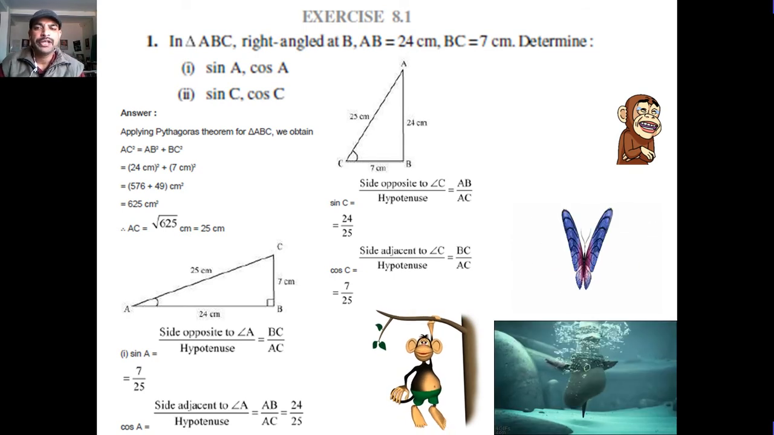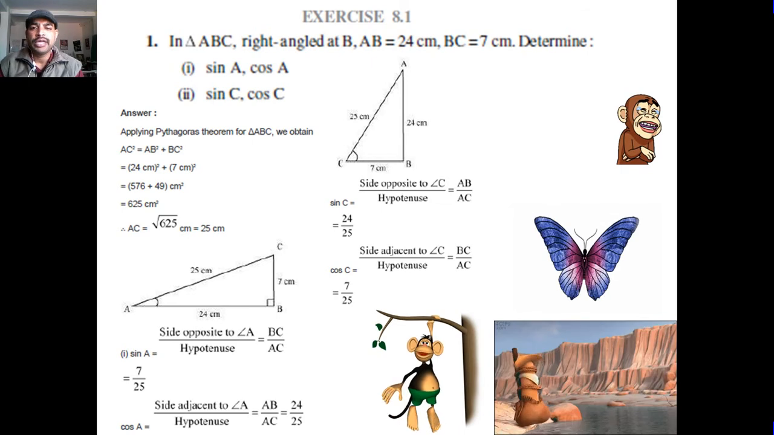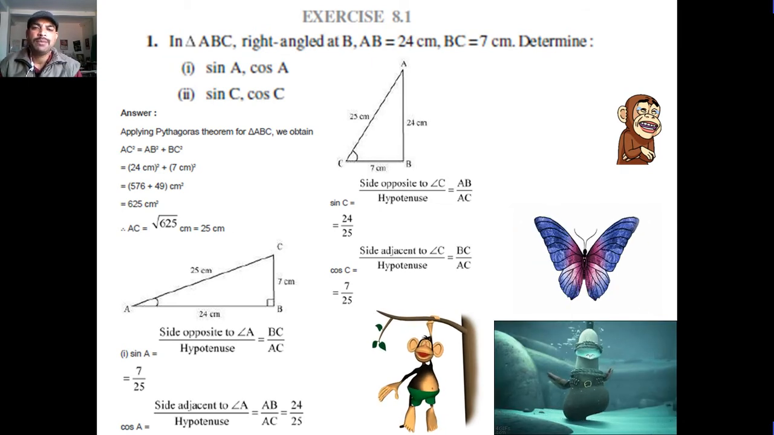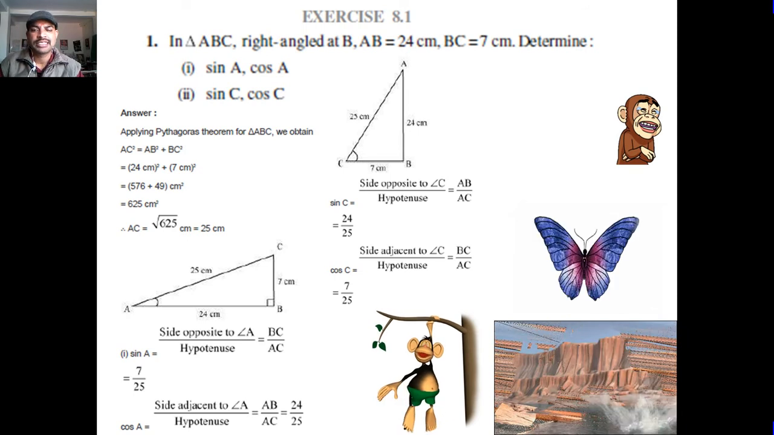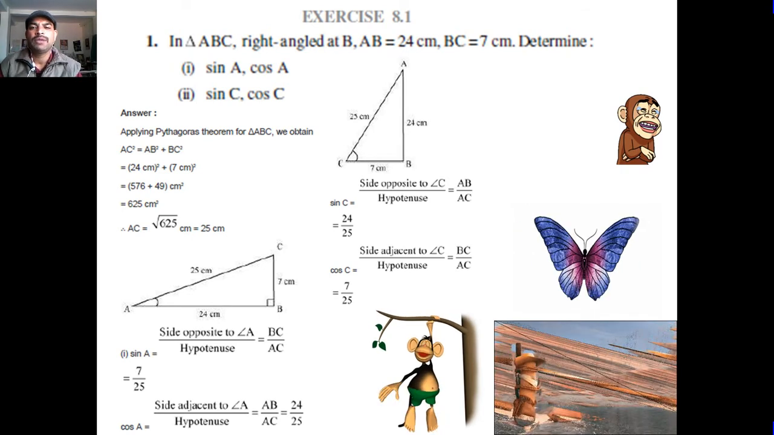Sine is equal to perpendicular upon hypotenuse. So for A, the perpendicular will be BC, and for C, the perpendicular will be AB. For A, the base will be AB, and for C, the base will be BC. Let us start with that. Sin A is perpendicular, that is BC upon AC, which is equal to 7 upon 25.